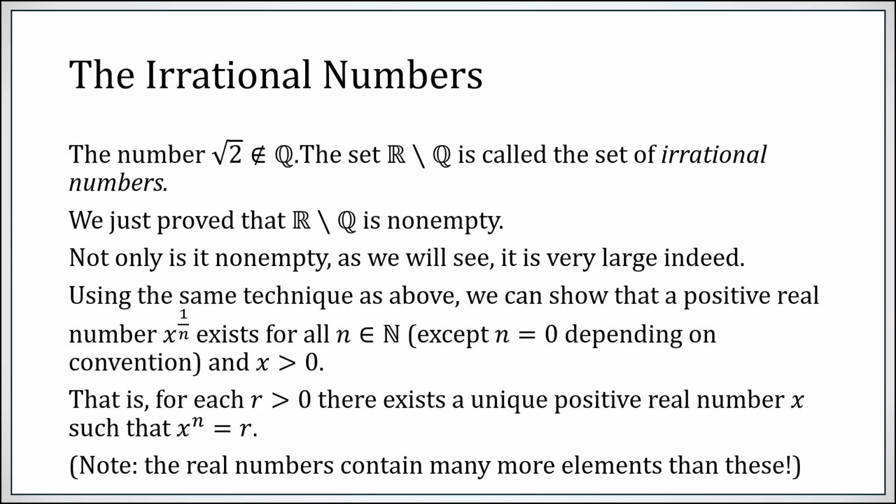I mean, of course, x to the third equals 8 has rational solutions, but x to the third equals 7 does not. Okay, so you can construct numbers that are real but are not rational using this technique. It is not the only way to do so, and it's definitely not going to account for all of the irrational numbers.